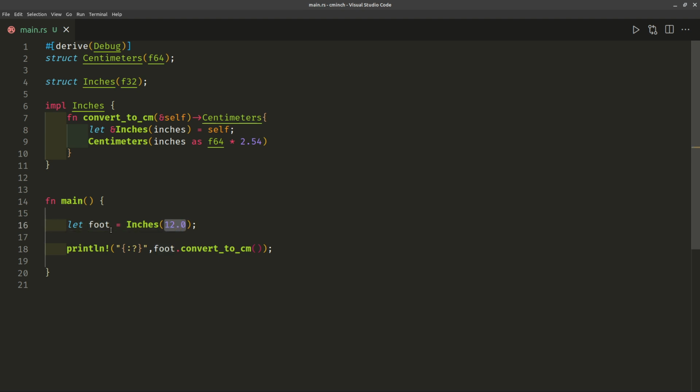So 12.0 goes to foot, foot goes down to here, which then goes into the function, which then becomes self, and then inches equals self, and then we do the calculation, and then we return centimeters. And that's what gets printed out here. Well, it gets printed in here because we've used derived debug.